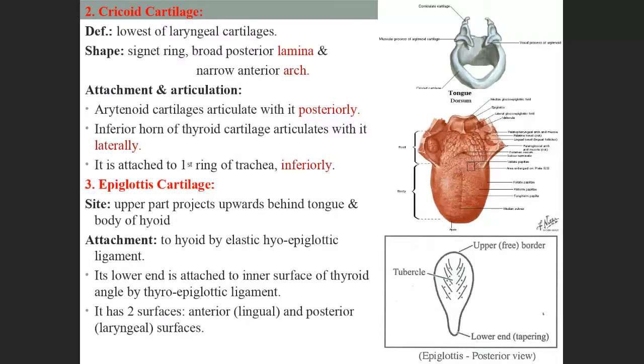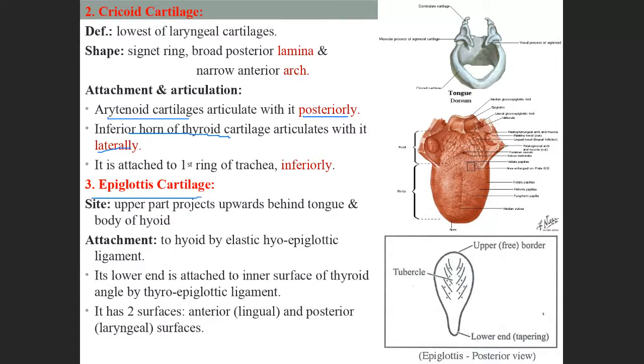Posteriorly, it articulates with the arytenoid cartilage, and laterally the inferior horn of the thyroid cartilage articulates with it. That is the cricoid cartilage. Then about the epiglottis.